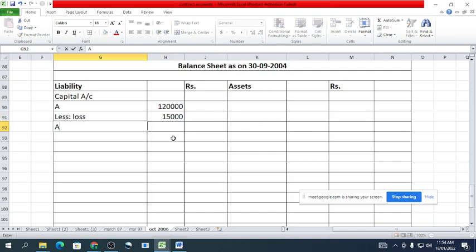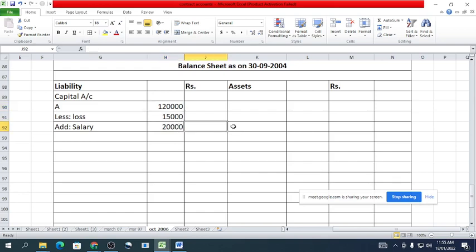And A also has the salary. We have not mentioned it there, na? That's why we need to add it here, rupees 20,000, because we have not prepared the capital account. That's why we are charging it here. Otherwise, we will transfer it to the capital account, credit side. This amount to the credit side, this amount to the debit side, and it is the credit side opening balance.